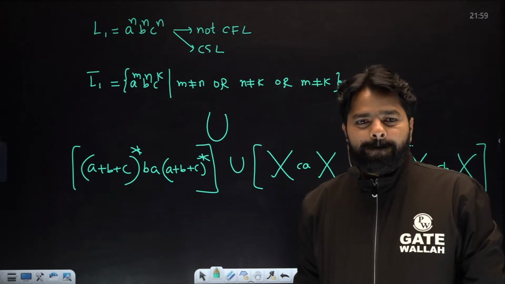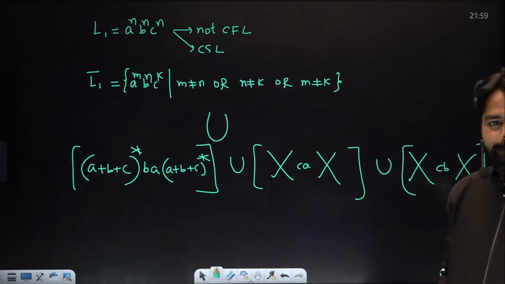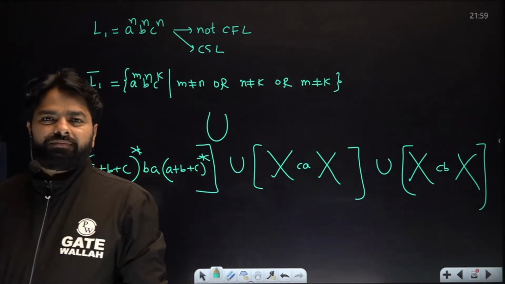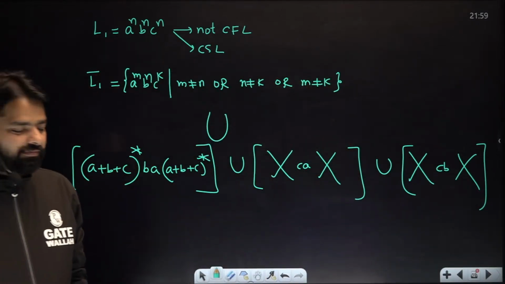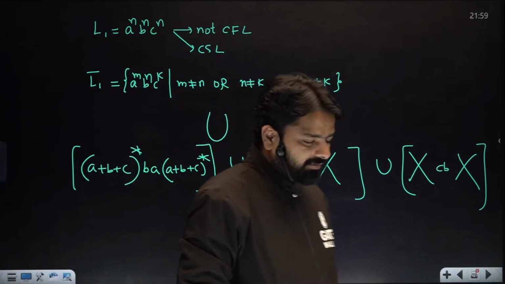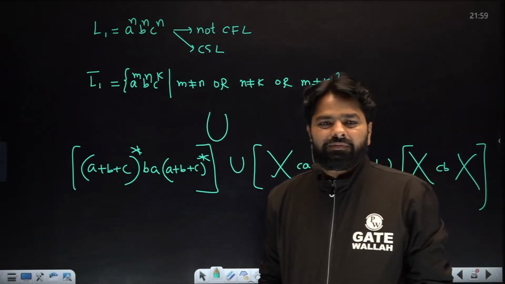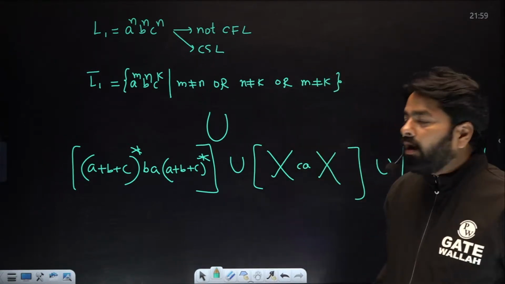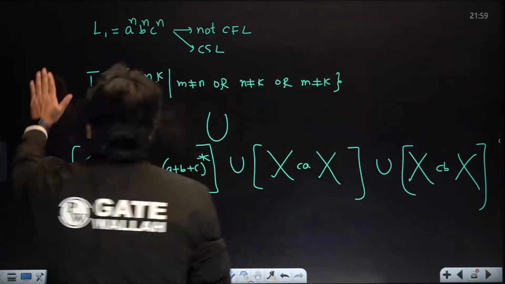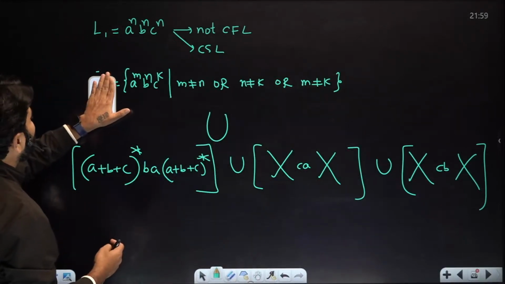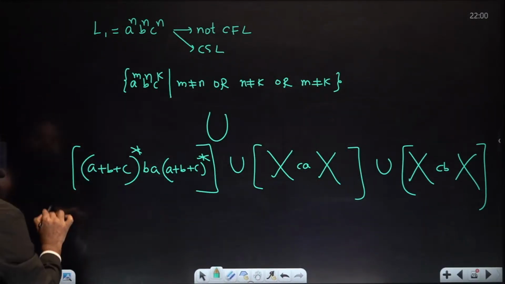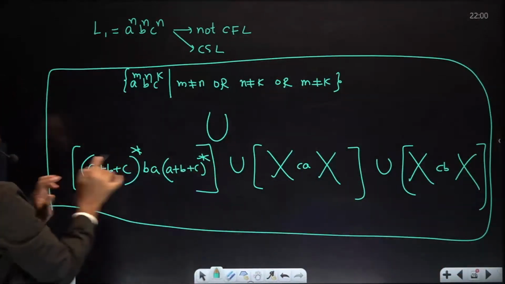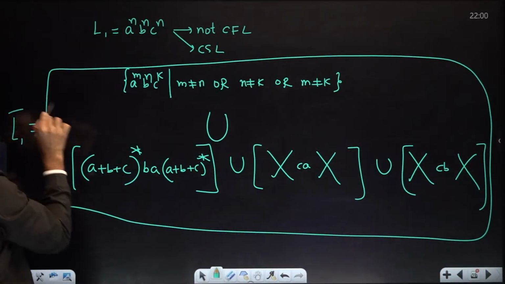सबको समझ में आया? Right, now look, this whole thing is just one language. This is one language. What is this that has been written? It is just one language. This is a union of 4 forms. This is actually called L1 complement.